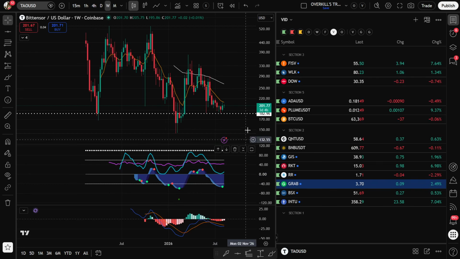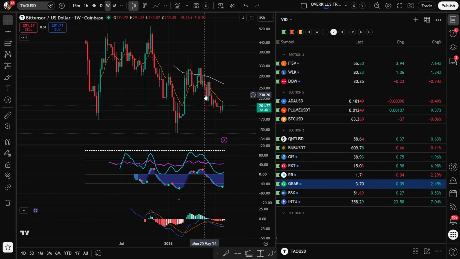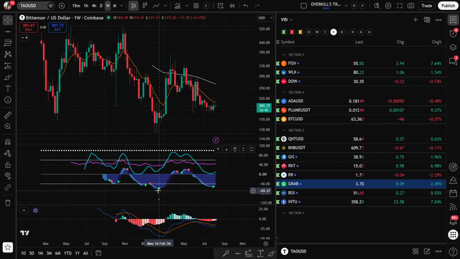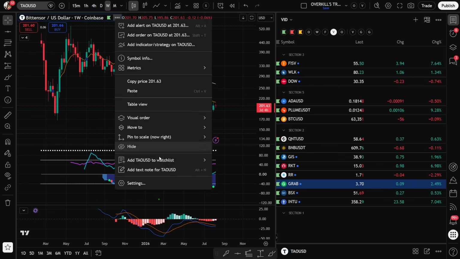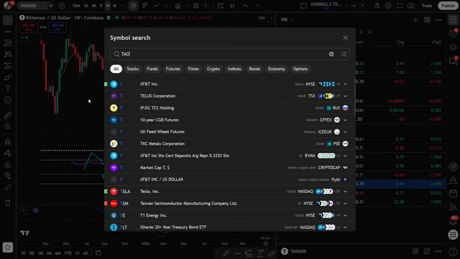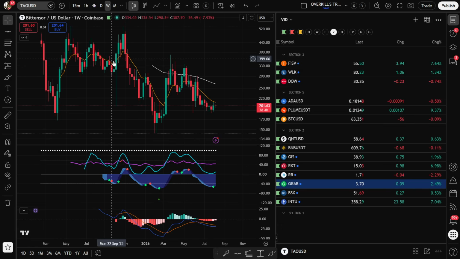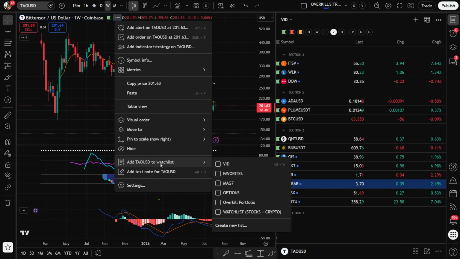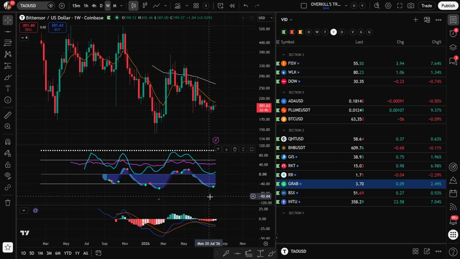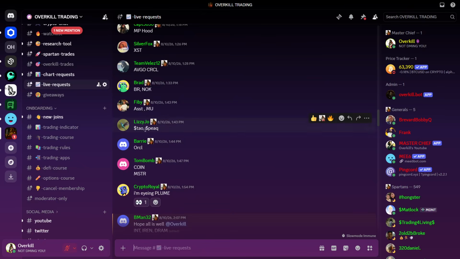TAO looks good. That one's got the green dot. I still don't know a whole lot about this company, but it does have a buy signal, the same signal we got down here in February, 175 all the way up to 300. We'd be buyers of TAO here. Is this one in my watch list? Yeah, it's in my watch list, I think. Maybe I took it out. I don't know. I'm putting it in there, though. But it does have a green dot. I would be a buyer of that name.